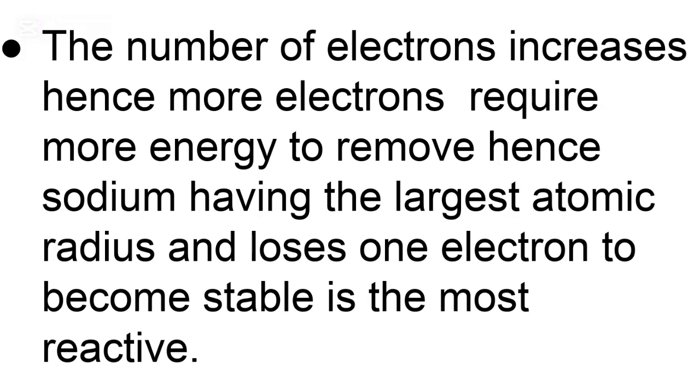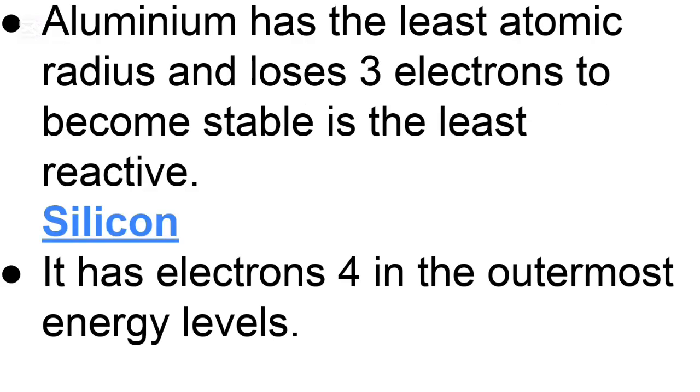The number of electrons increases, hence more electrons require more energy to remove. Hence, sodium, having the largest atomic radius and loses only one electron to become stable, is the most reactive. That is what I had just explained earlier above. Aluminium has the least atomic radius and loses 3 electrons to become stable. Therefore, it is the least reactive.